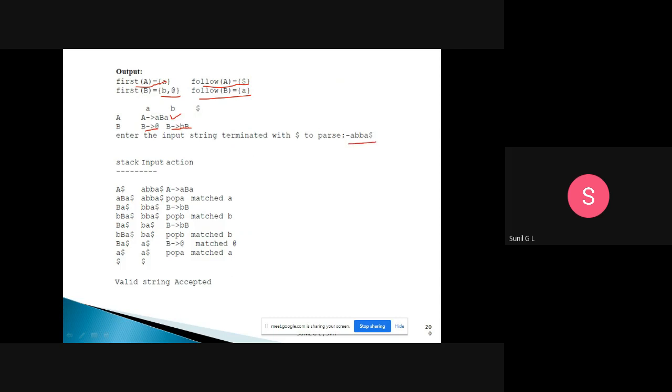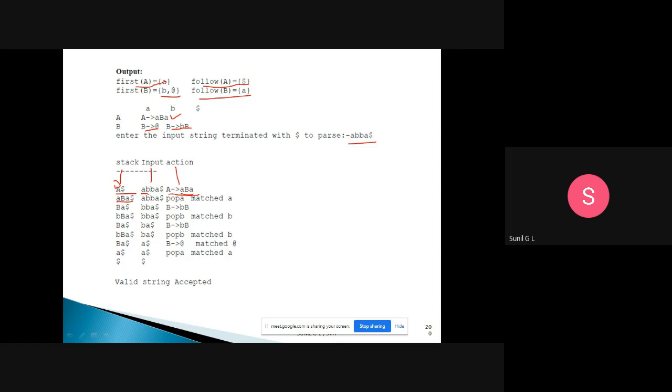Then we have stack, input, and action. This is the stack, this is the input, this is the action. If the stack contains dollar and A, this side is the top. When the input string is a and the top of the stack is A, the action will be A tends to small a capital B. Then what you need to do is remove A from the stack, then insert this aB in the reverse direction. Then match this small a, the top of the stack, with the input.